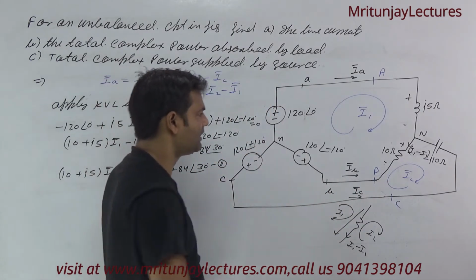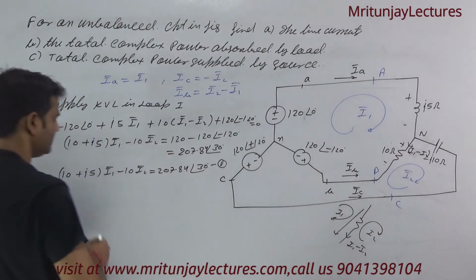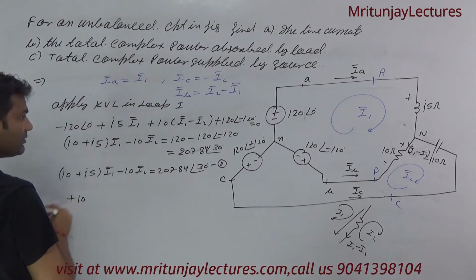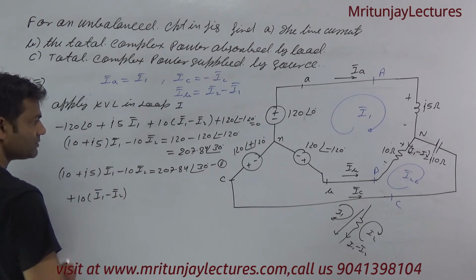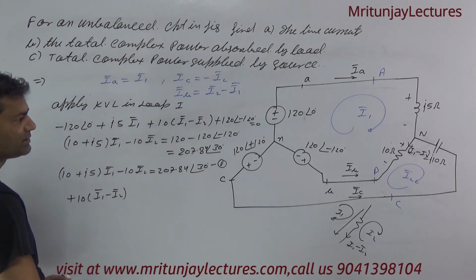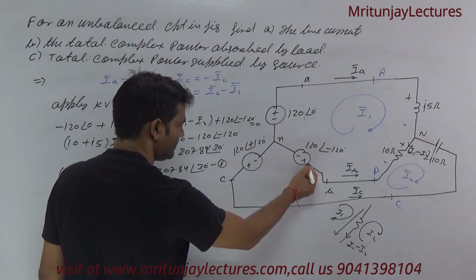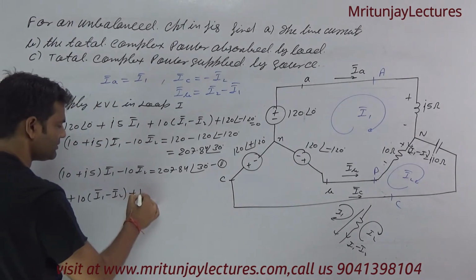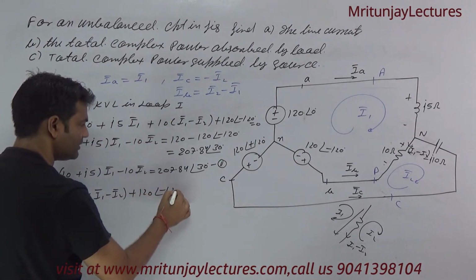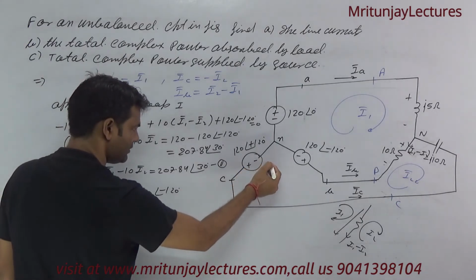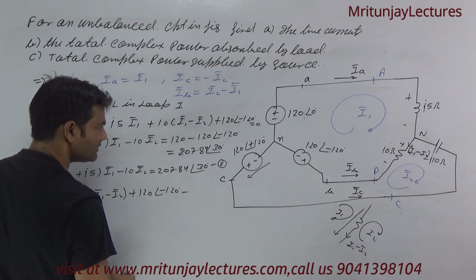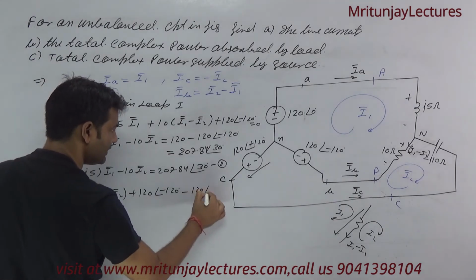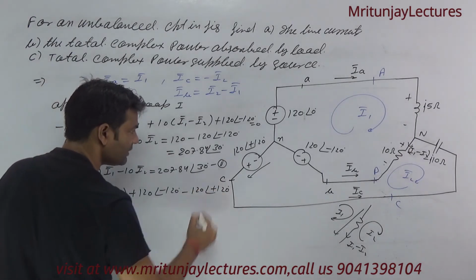Minus to plus, plus 10 I1 minus I2, plus 10 I1 minus I2, plus to minus, plus 110 at the angle minus 120. Here minus to plus, so minus 120 at the angle plus 120.